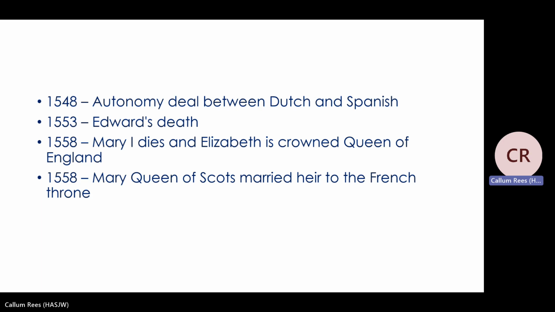And lots of people look at the family tree and think that Mary, Queen of Scots, has a very good claim to be the Queen of England because she was related to Henry VII, who was Henry VIII's father. Now, at this time, Mary, Queen of Scots, marries the heir to the French throne. So she's got English royal blood, she's got Scottish royal blood, and now she's marrying into the French royal family. So Mary, Queen of Scots, is a very influential, very important person.